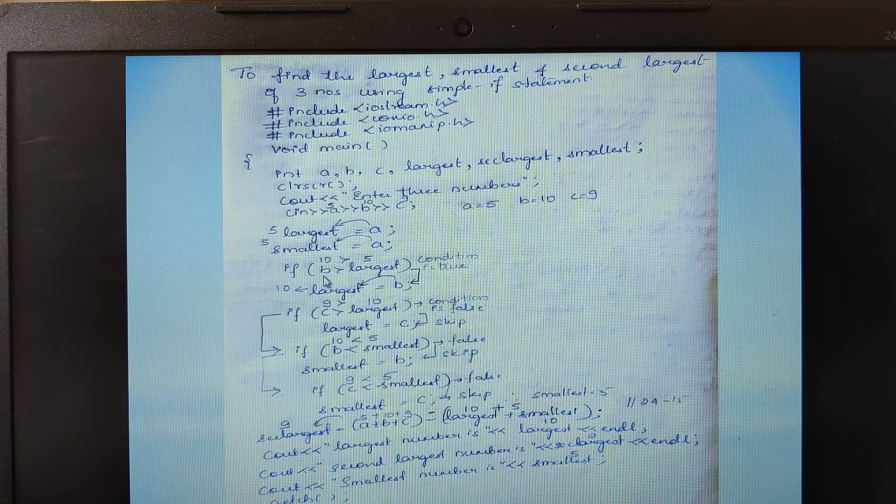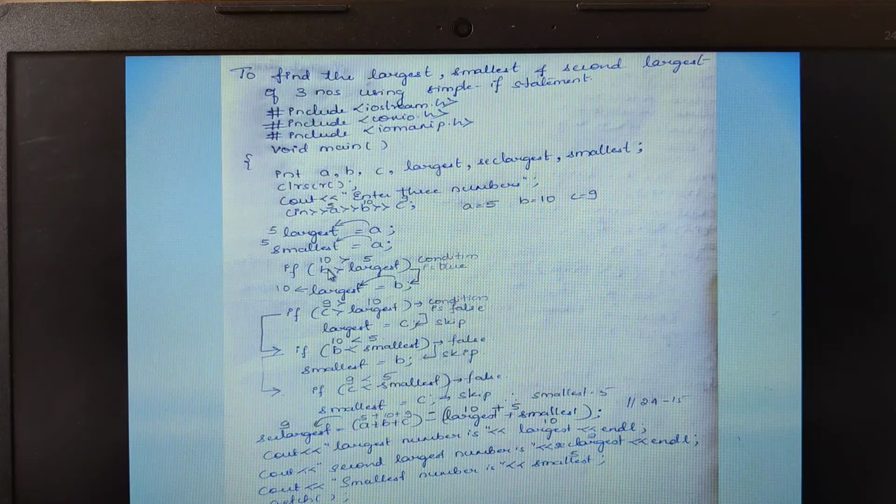Now here I am comparing if B is greater than largest. Previously the variable I had taken was large, now I am taking it as largest. That is left to you, because these are variables. The variable name can be anything, but it should follow the rules of identifiers. Understood? So if B is greater than largest, then move the value of B into the variable largest. The true part of this if condition is this particular statement.